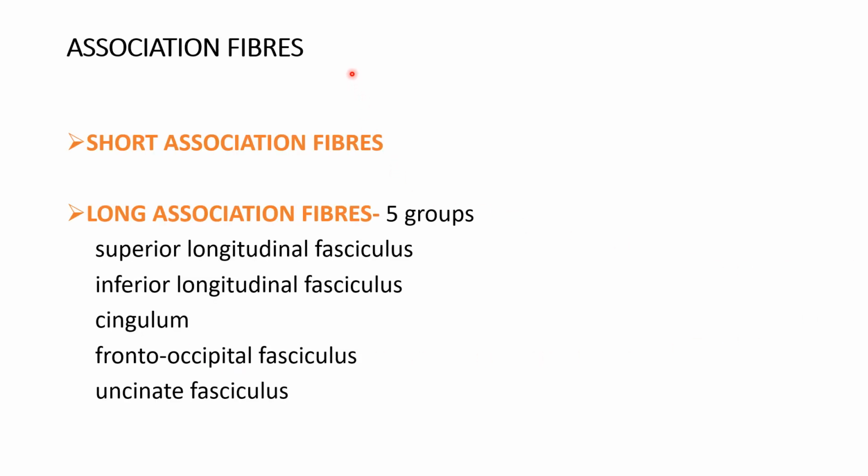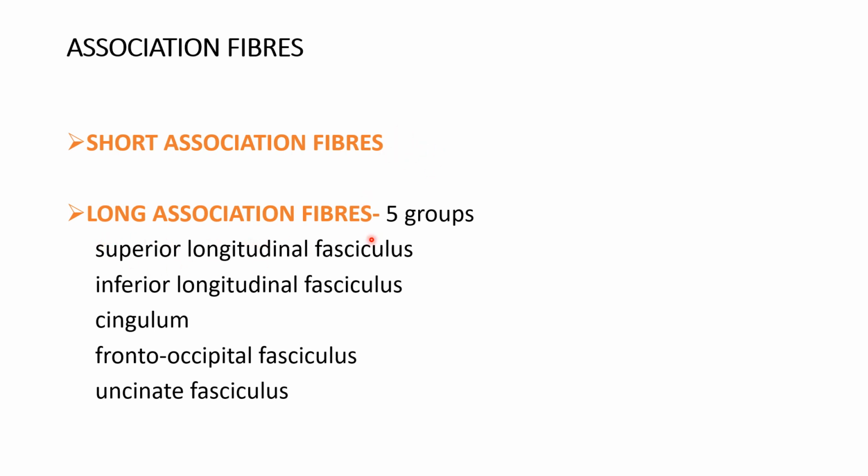First, coming to association fibers. These association fibers will connect different gyri of the same hemisphere. They may be short association fibers or long association fibers. The short association fibers will connect the adjacent gyri and they are numerous.